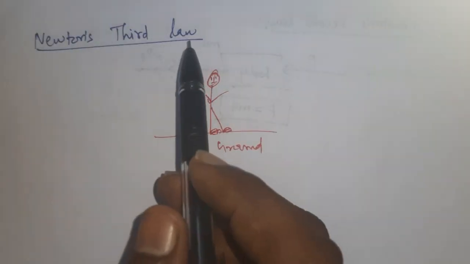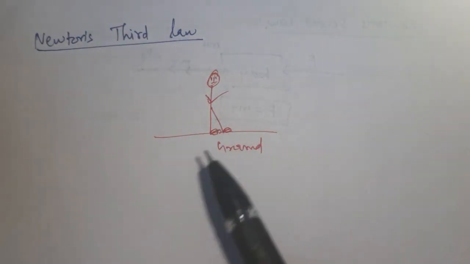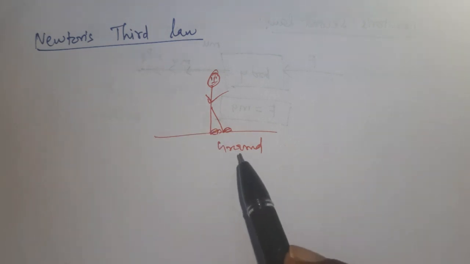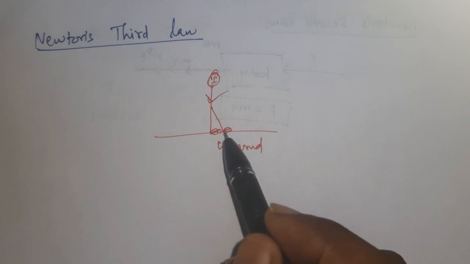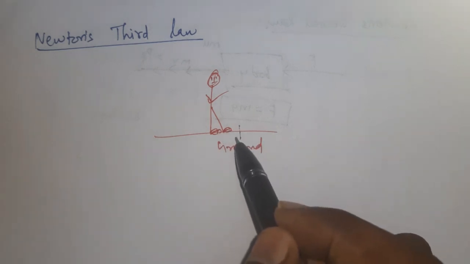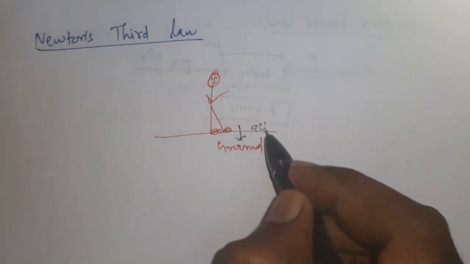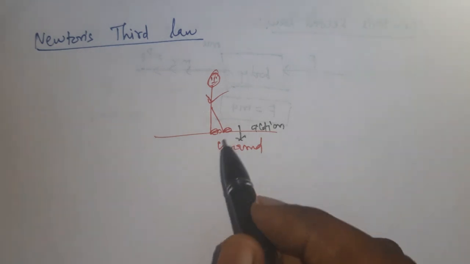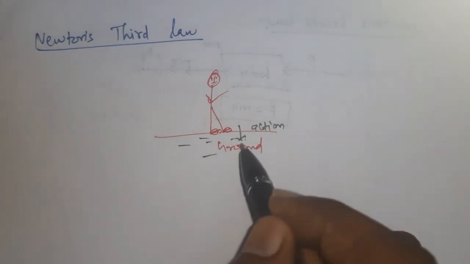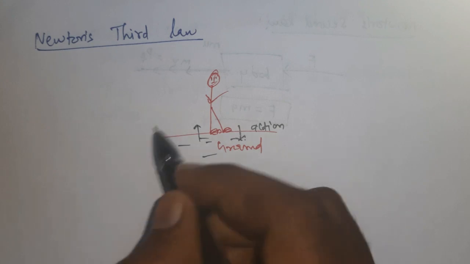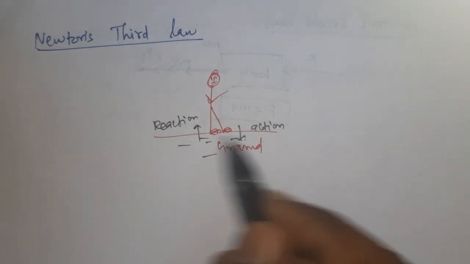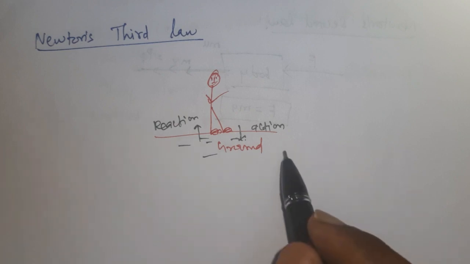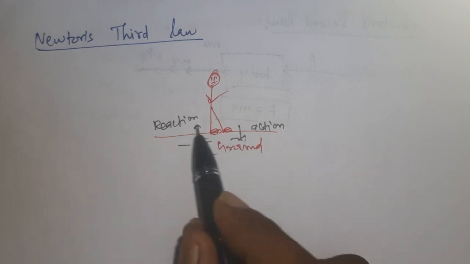Newton's third law of motion. For every action, there is an equal and opposite reaction. For example, when we are walking on the ground, we are exerting force on the ground. This is action. At the same time, the ground exerts force on us in the upward direction. That is called reaction. Action and reaction are both equal, but act in different directions.